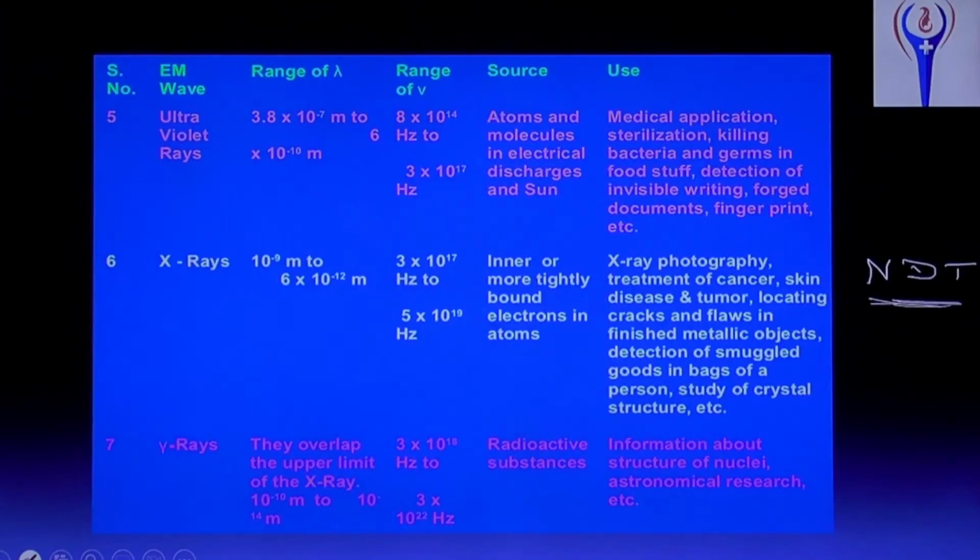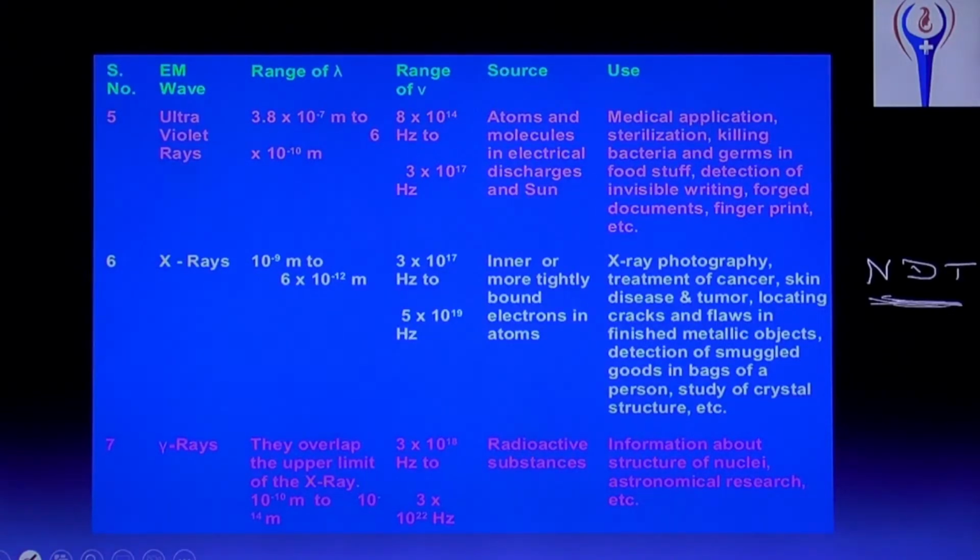NDT means non-destructive testing. For example, that particular wall or particular roof, whether it is strong or not, without breaking, we have to find out. That is called non-destructive testing. So there X-rays will be used. X-rays will be used, ultrasonics also will be used.